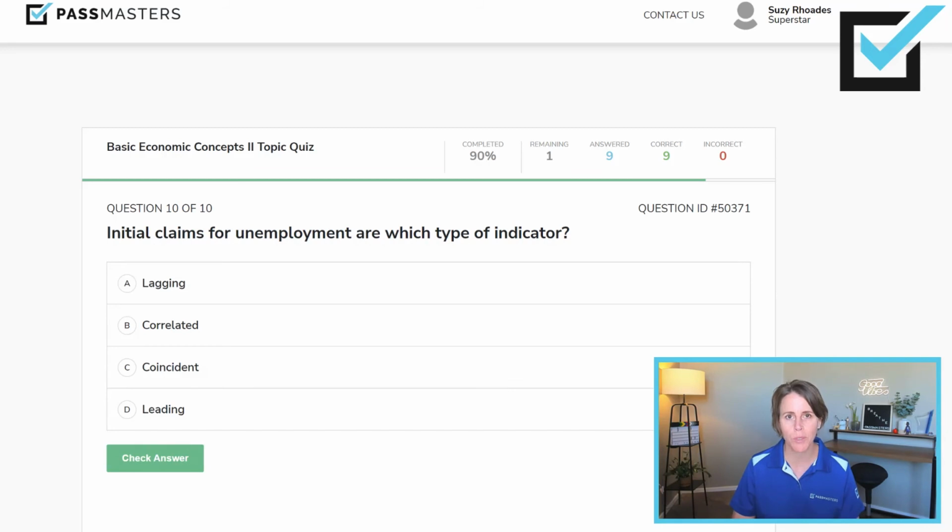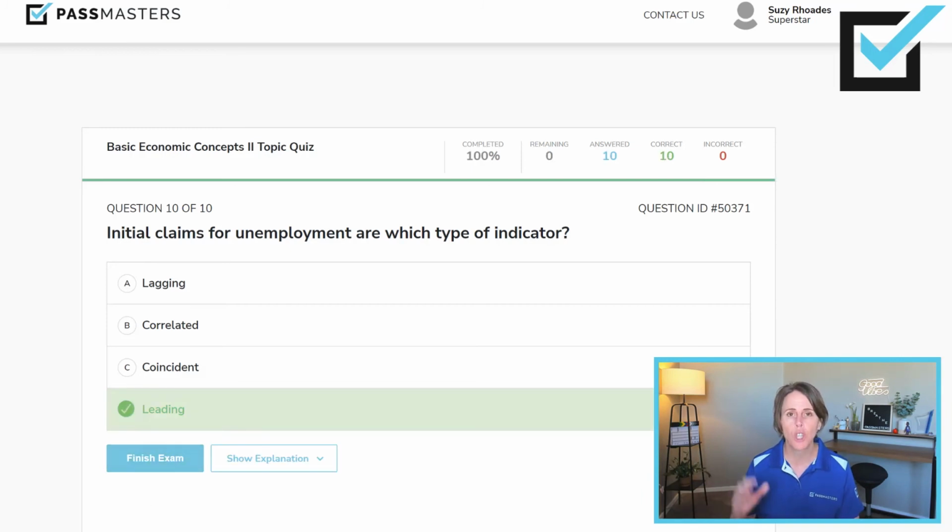Initial claims for unemployment are which type of indicator? So the test wants you to know a little bit about the various types of economic indicators. Initial claims are leading economic indicators. So leading indicators show us where the economy is heading in the next 3 to 12 months. Coincident indicators change with the market cycle that we are currently in. So current indicators are sometimes called.